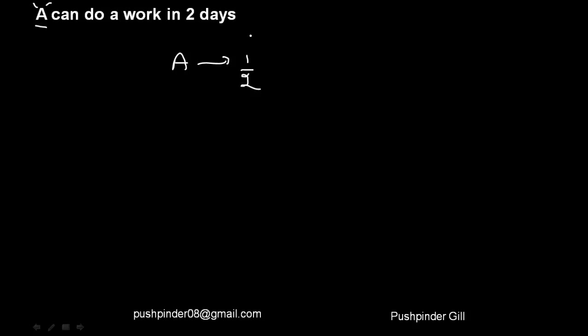So if A can do a work in 3 days, that means in the first day he's finishing 1/3 of the work. In the second day he's finishing 1/3 of the work. Similarly, in the third day as well, he's finishing 1/3 of the work.